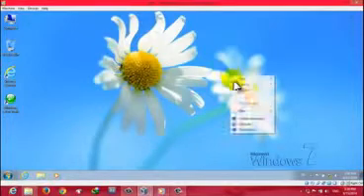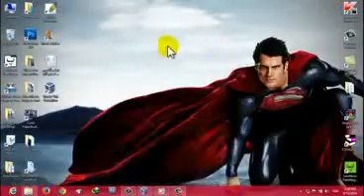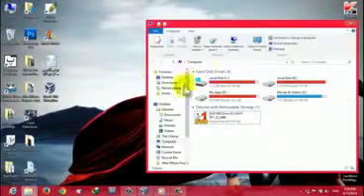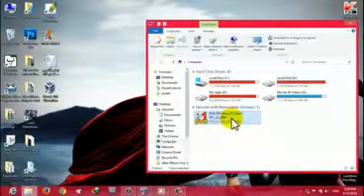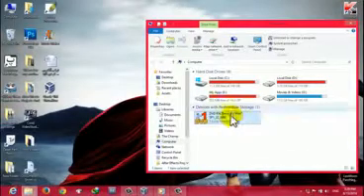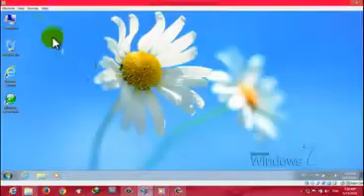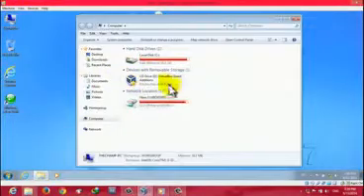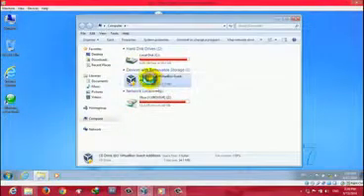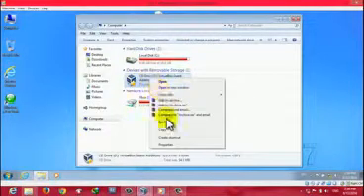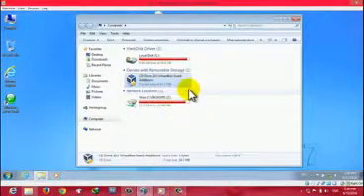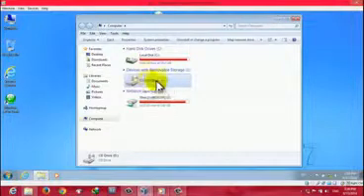Now let's go to My Computer, and now I will show you how to share your CD-ROM or DVD-ROM with your virtual machine. As you can see, I have a Windows 7 DVD here, but it's not showing in my virtual machine. As you can see, instead of Windows 7 DVD, it's empty.